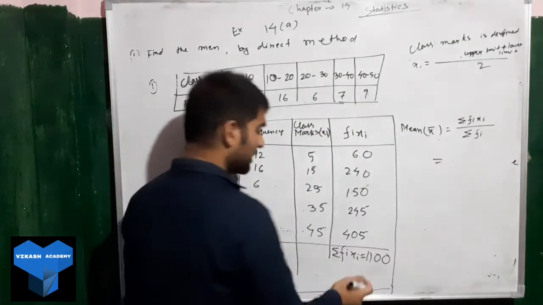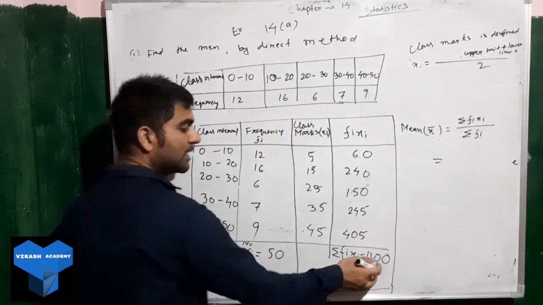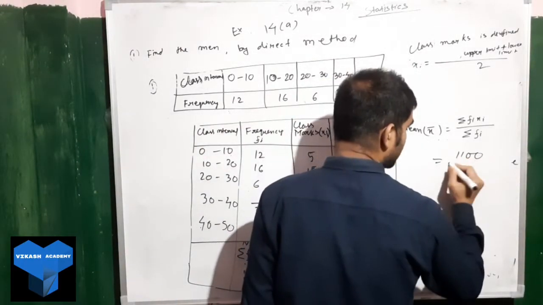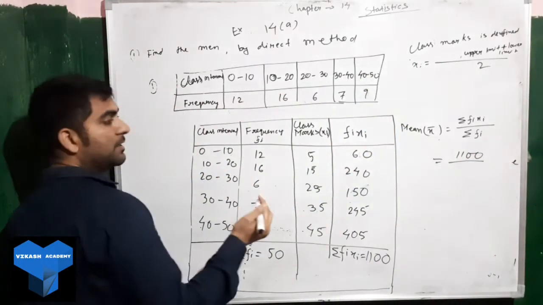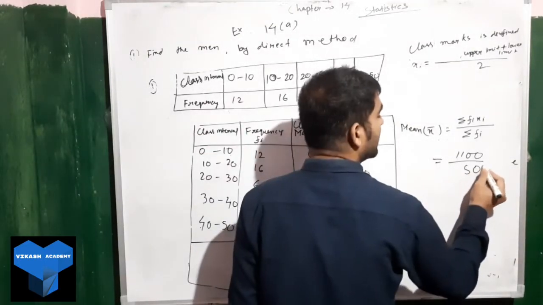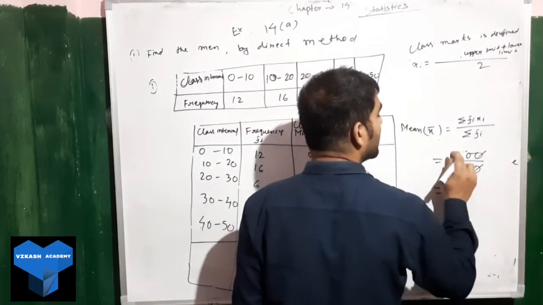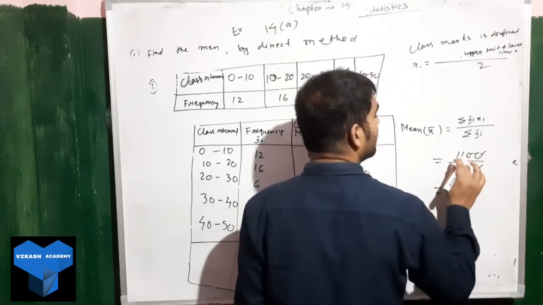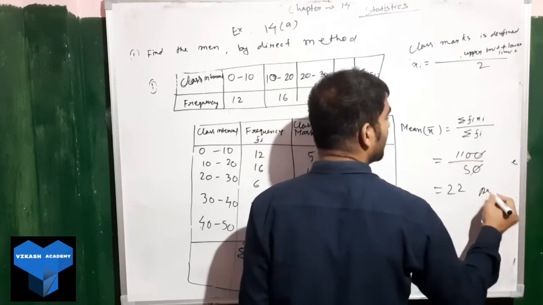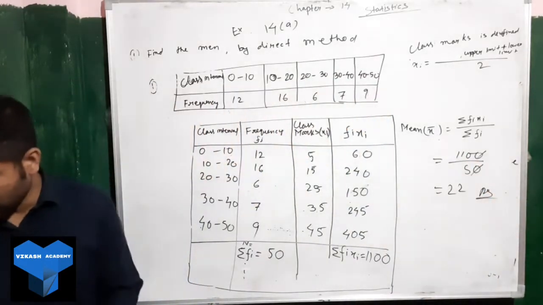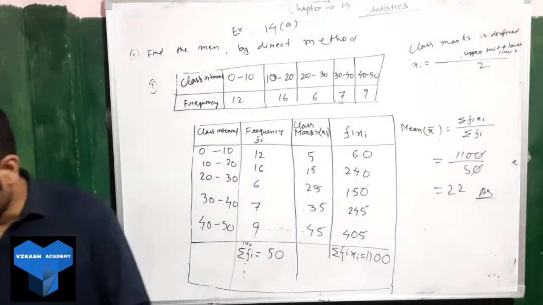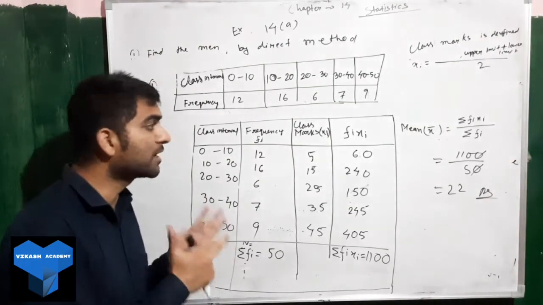Summation of fi xi, how much did we get? Summation of fi xi is 1100. Summation of fi, how much? 50. So divide by 50. So we'll get 0, 0 cancel. Then 5 2s are 10. Then we have again 10. So 22 is our answer for question number 1. Let us move to the next question. I hope you are clear. I went slow to make you understand.